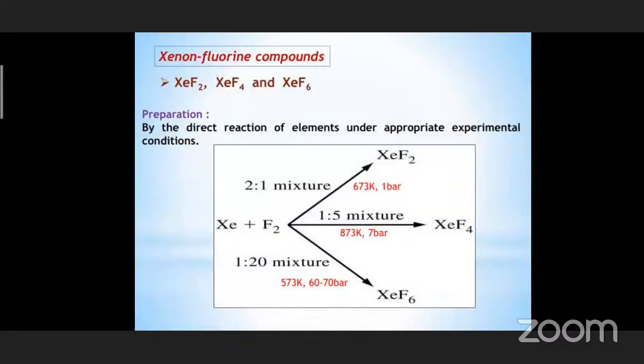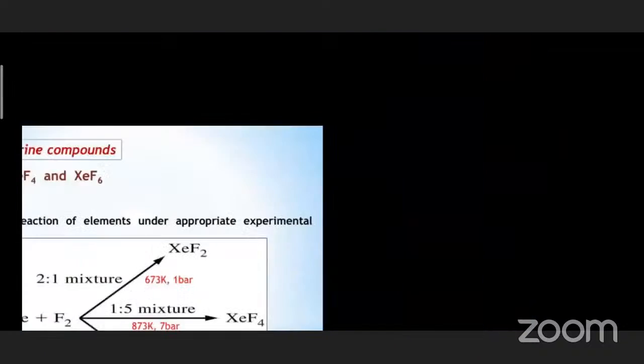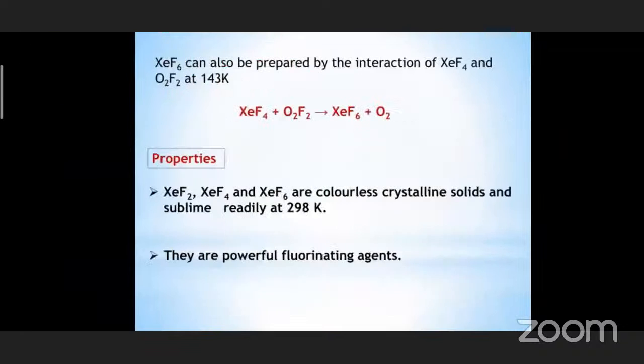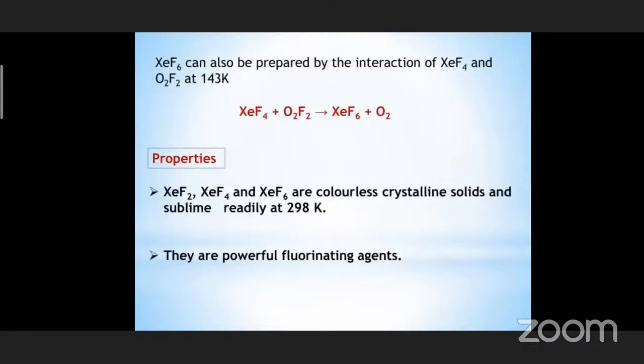These are the xenon fluorides: xenon difluoride, xenon tetrafluoride, xenon hexafluoride. Okay, and properties of xenon fluorides. They are powerful fluorinating agents. That means they will be adding fluorine to a compound. They will be releasing fluorine, and that fluorine will react with another compound. So they are powerful fluorinating agents.